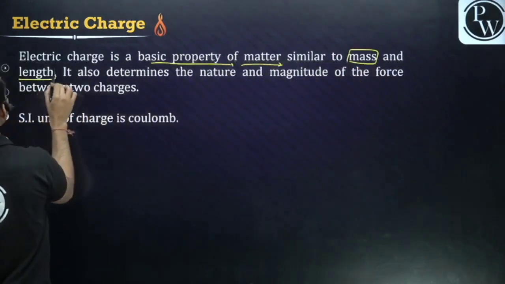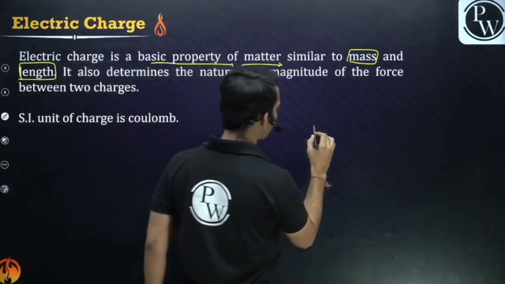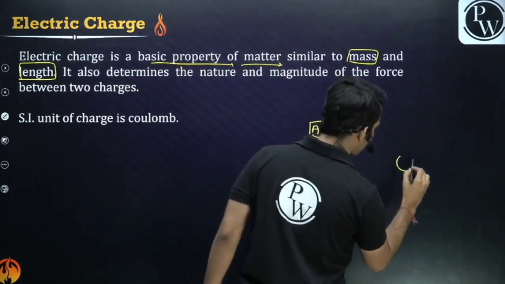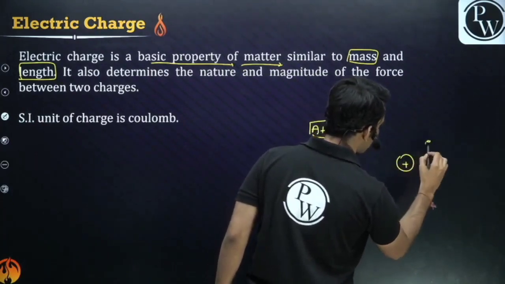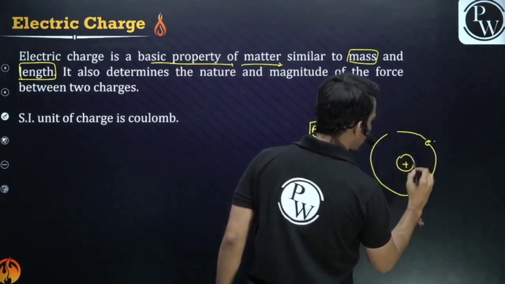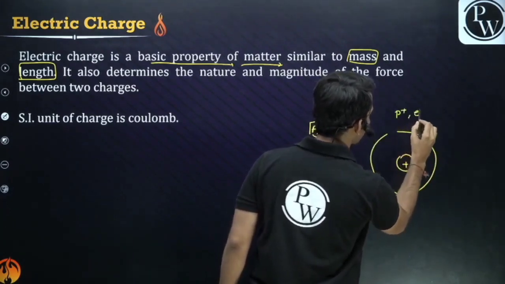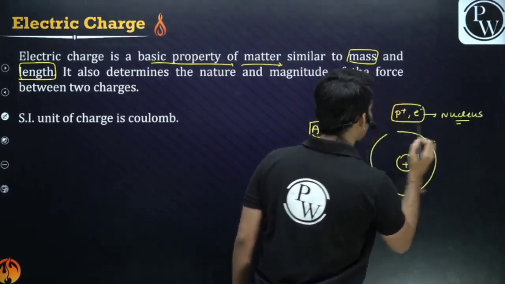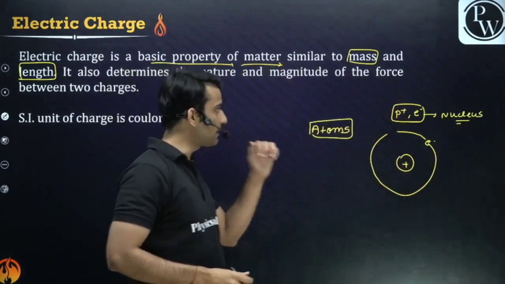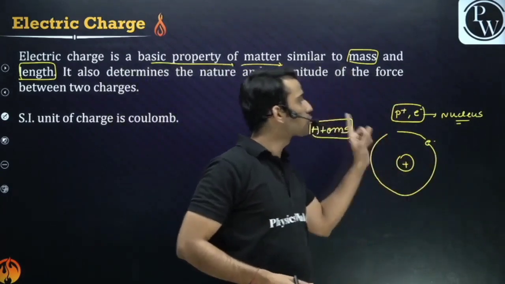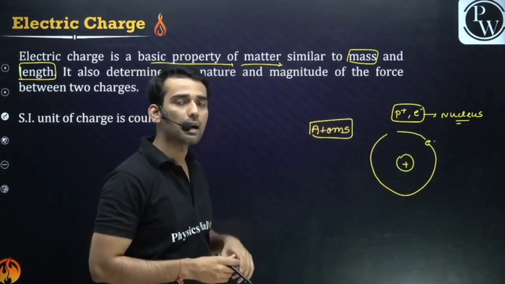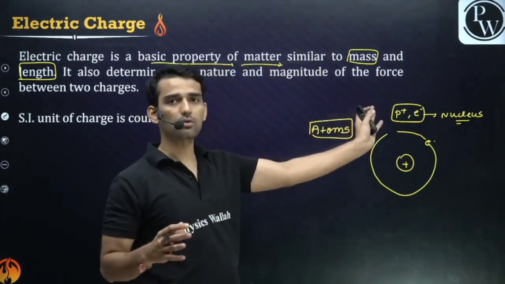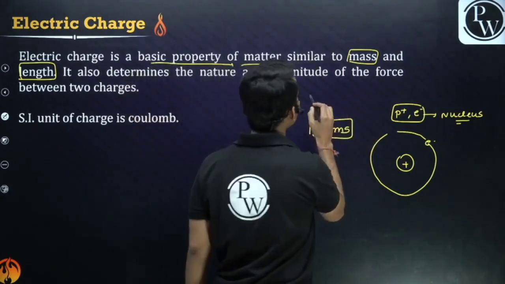See, every matter around us is made up of atoms. You all must have read this in chemistry. Atom means we have a nucleus at the center, which has protons in it, and electrons are around it. So basically proton has some mass, electron has some mass, and as a result the nucleus has some mass. Every body is made up of atoms, so every body must have some mass, right? Also the protons and the electrons have some charge. That means every body has a certain amount of charge depending on the number of electrons and protons it has. So charge is a fundamental property.